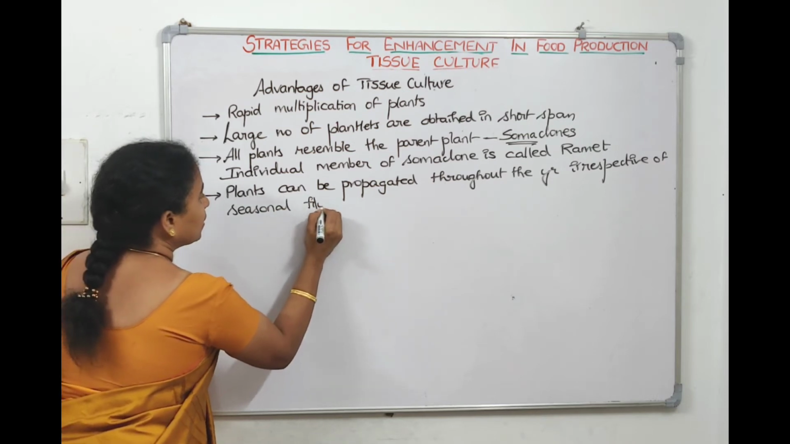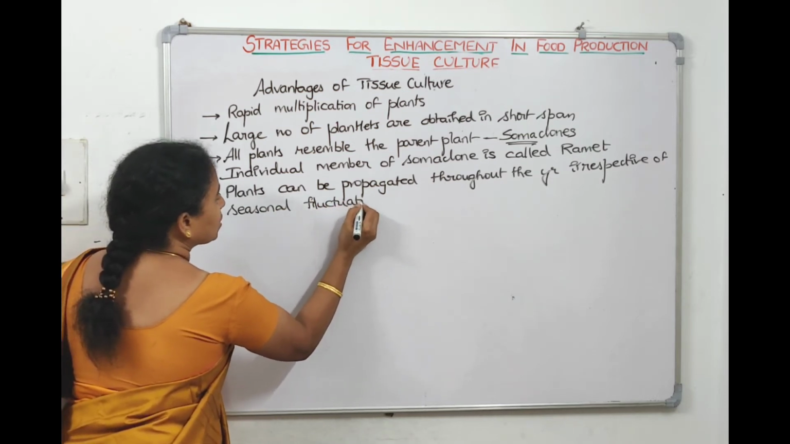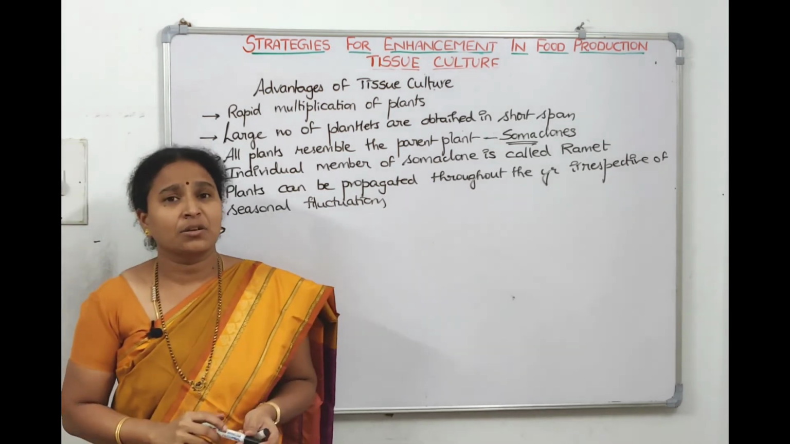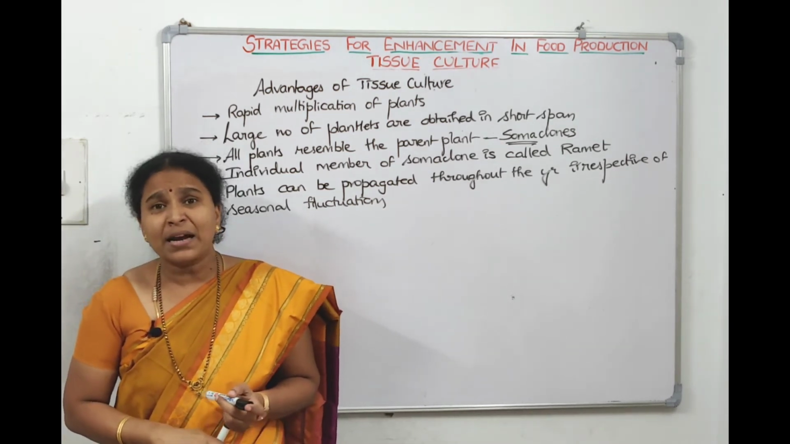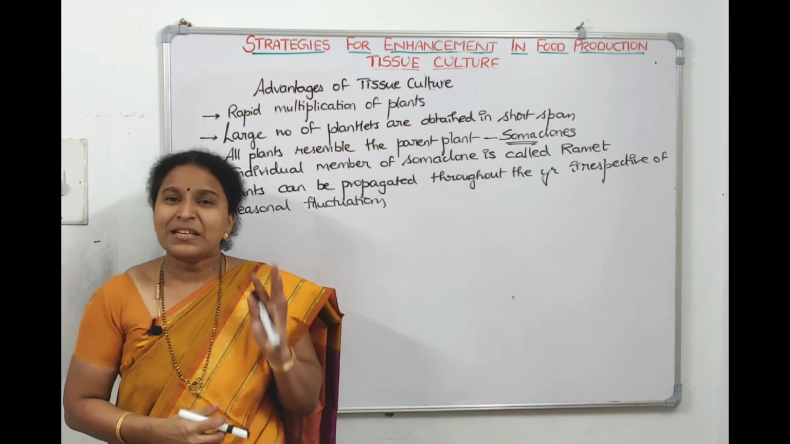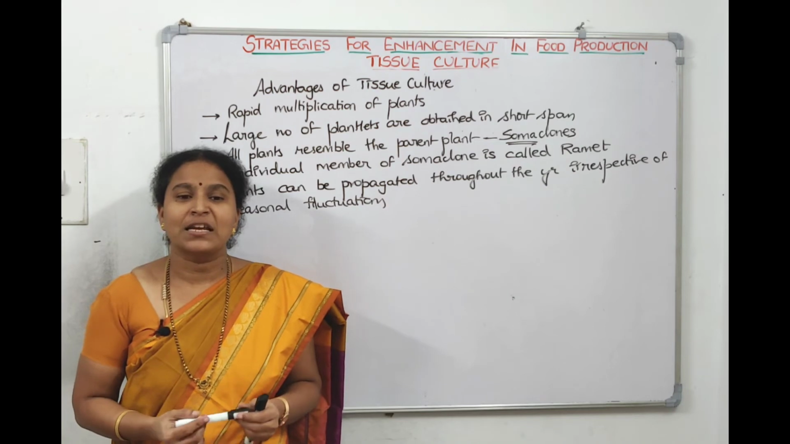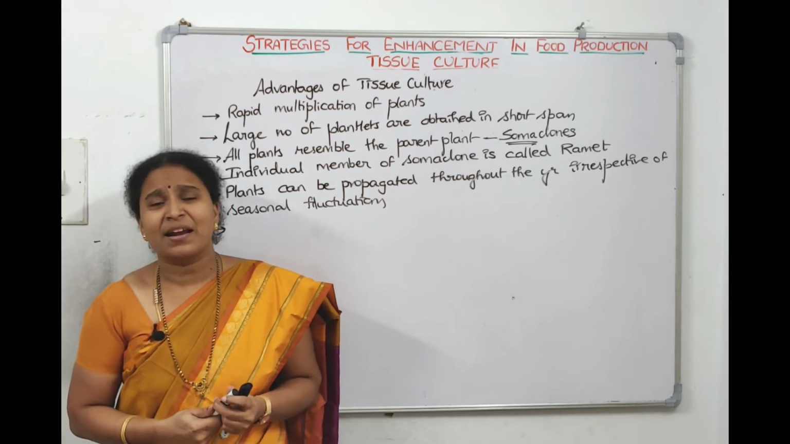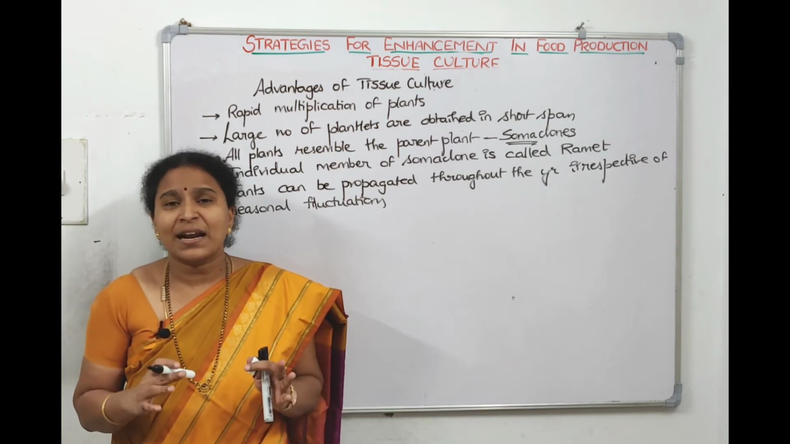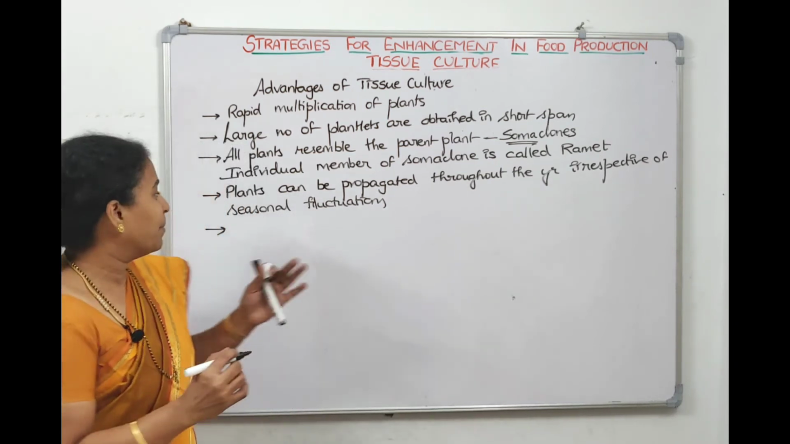Irrespective of seasonal fluctuations, we can multiply the plants. This is another application. Sterile plants which are not able to generate seeds, this is the best method to multiply their progeny. Sterile plants can be multiplied. They have their root, stem, leaf. From there you are generating the plant, right? So sterile plants can be multiplied by this technique.